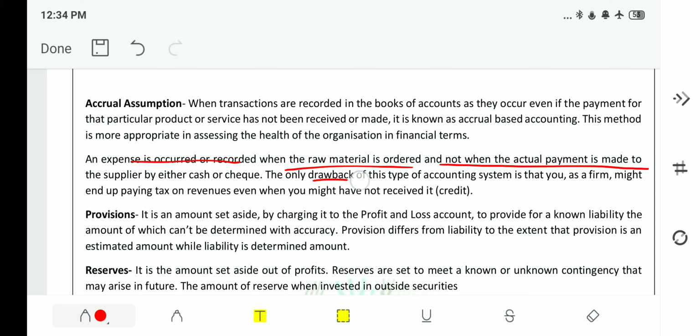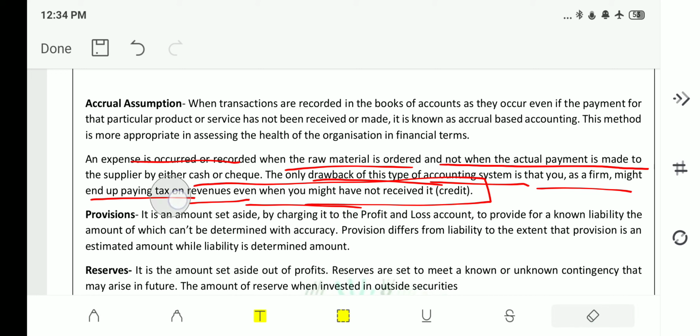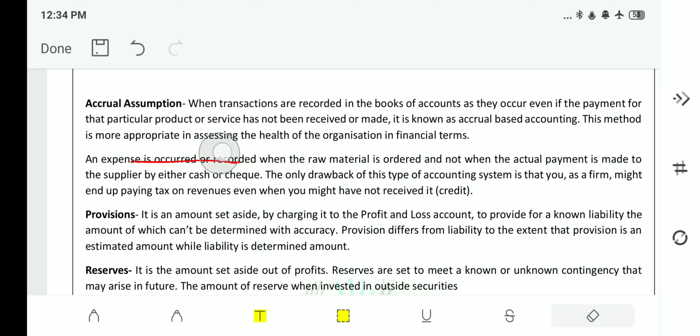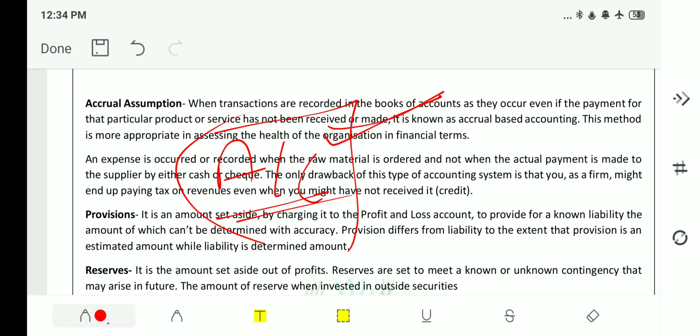The only drawback of this type of accounting system is that you as a firm might end up paying tax on revenues even when you might not have received the credit. Whenever the deal has been done or a business approval has been done, although you have not received money, you will show it in your accounting books. And in order to calculate the income tax, this accounting book is taken into consideration. So even if you have not received the amount, you will pay income tax on that amount. This is the drawback of that accrual assumption.